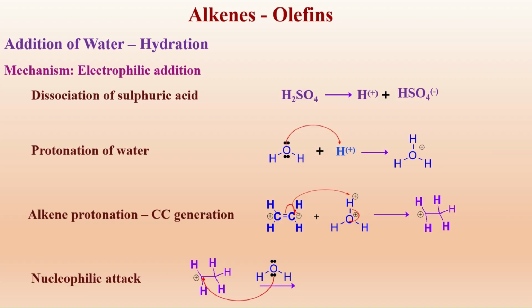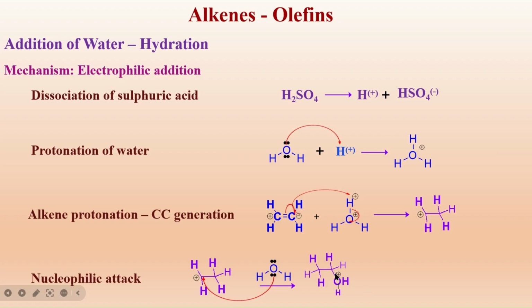Once these electrons are shared, the OH2 attacks this carbocation, and as the electrons are shared with the electron deficient carbon, this oxygen becomes electron deficient and is also unstable.